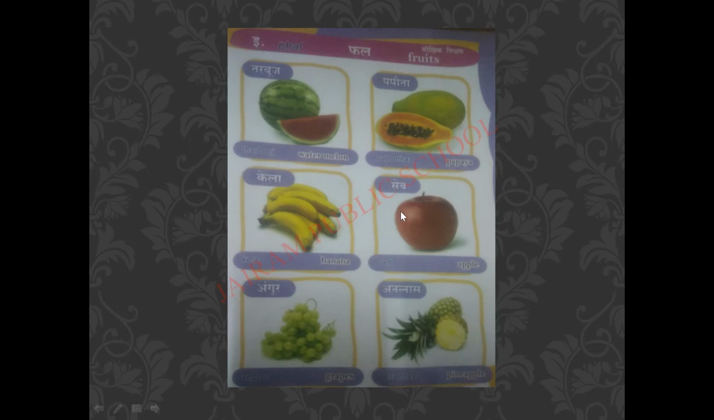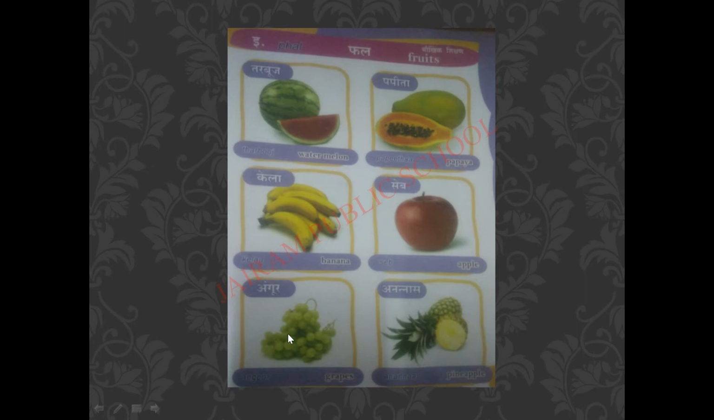Next is what? Yes. It is a picture of an apple, isn't it? So in Hindi, you should say that seb. Seb means apple.